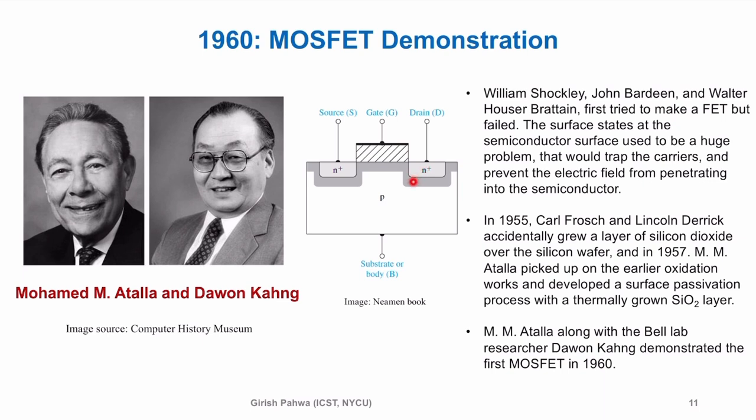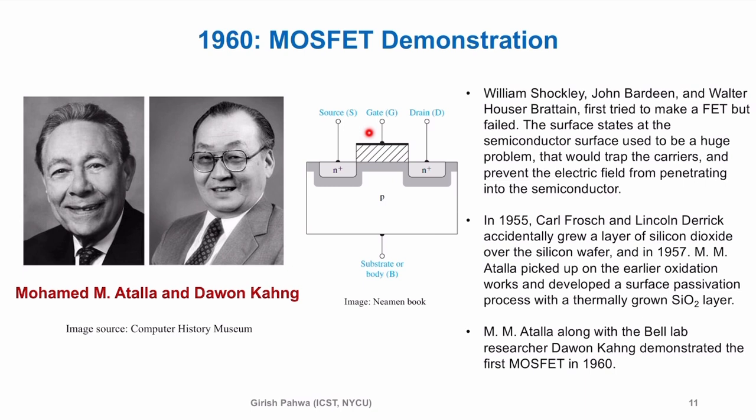Okay, so what they found: if we grow a silicon dioxide on top of the semiconductor, silicon, and then deposit the metal, it reduces the number of surface states.